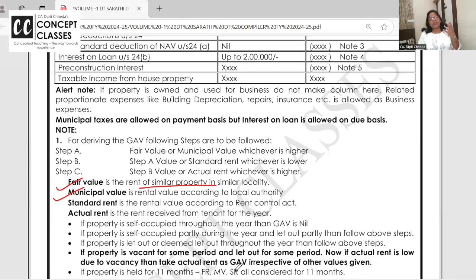Municipal value is not the value of the property. It's the rent derived according to the municipal authority. Standard rent: in many areas, the rent is controlled by the Rent Control Act and they have a standard benchmark. And then actual rent received.